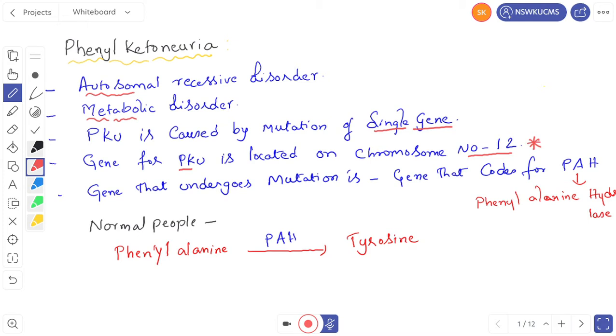And the gene that undergoes mutation is the gene that codes for PAH. What is meant by PAH? Phenylalanine hydroxylase. Then, in normal people, phenylalanine in the presence of PAH is converted into tyrosine.